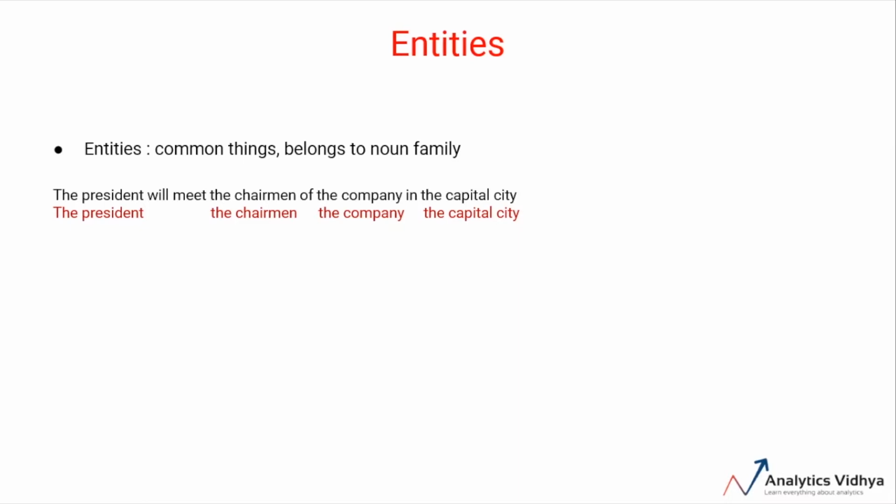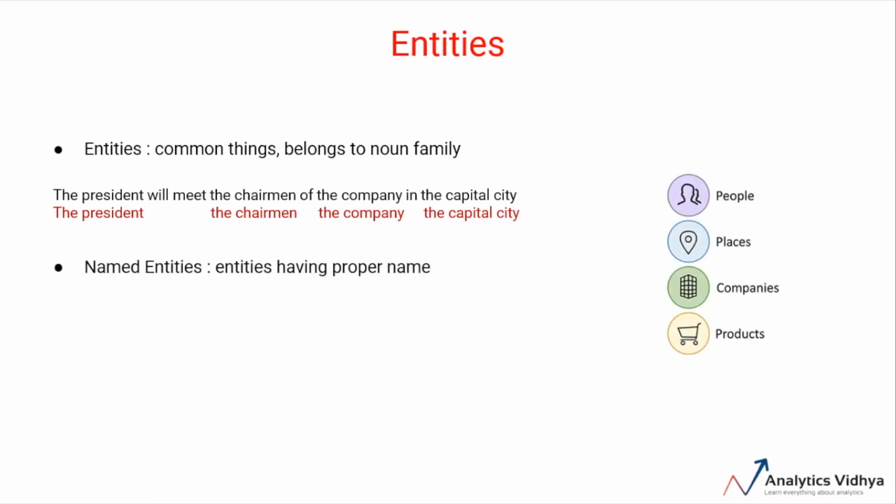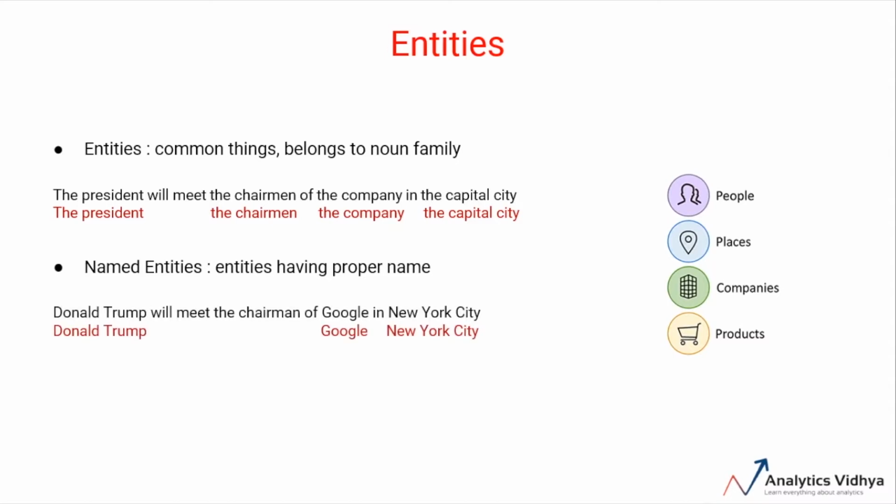So, what are named entities? Those entities in the text having proper noun as the part of speech tag and having proper naming are called named entities. For example, consider an alternate sentence: Donald Trump will meet the chairman of Google in the New York City. In this case, the entities are Donald Trump, the chairman, Google, New York City. But the named entities are Donald Trump, Google, and New York City because these entities have proper names and have proper noun as the part of speech tag.